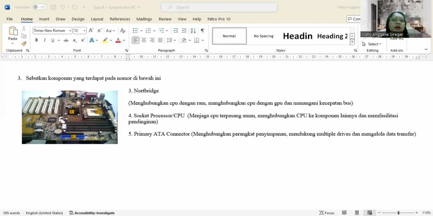By understanding the function of the Northbridge, CPU socket, and primary ATA connector, we can better understand how the components work together to form a complete and functioning computer system.